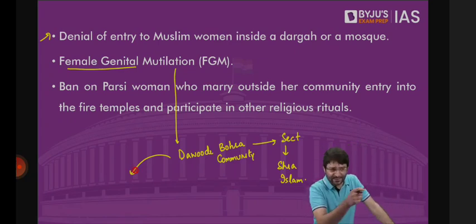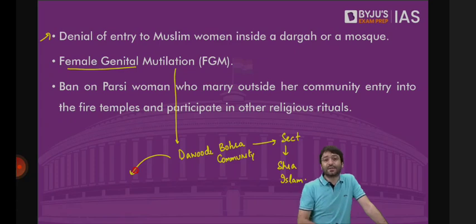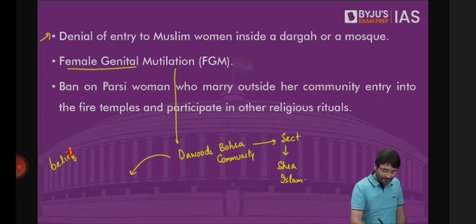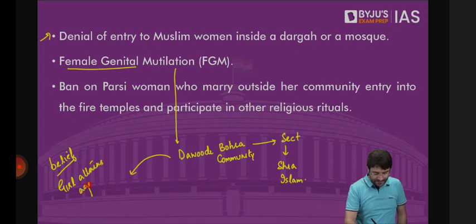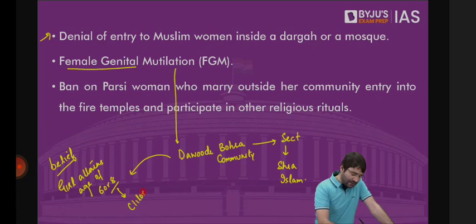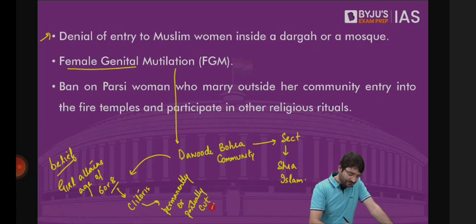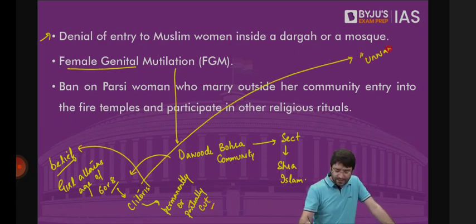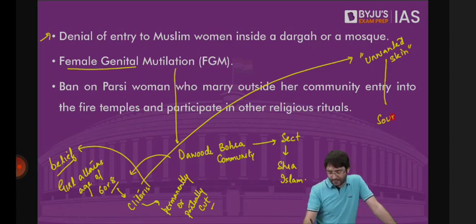Dawoodi Bohra, which is a sect, they have a belief. And what is that belief? When a girl attains the age of 6 or 8, her clitoris is either completely or partially cut. Why? Because they have a belief that it is this clitoris which is an unwanted skin. And it is this unwanted skin which, according to them, is the source of all sins.